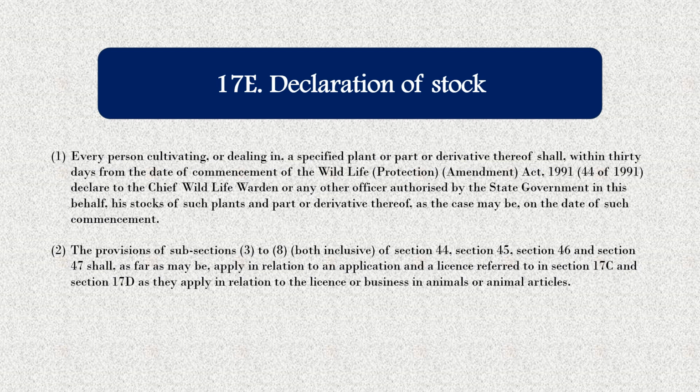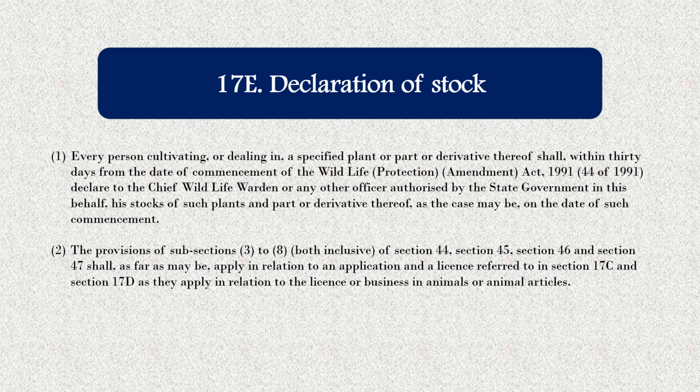So if some people were keeping the specified plants or their parts with them before the commencement of the Wildlife Protection Amendment Act, within 30 days they have to declare to the chief wildlife warden or any other officer under state government that they have these commodities or stocks with them, so that they will be safe or immune from punishment.